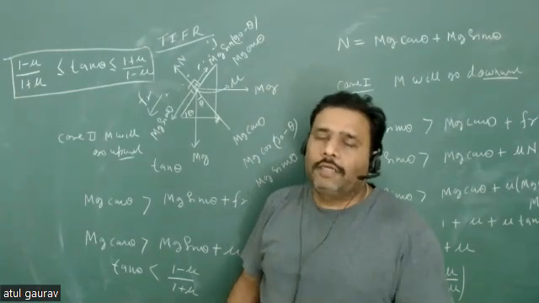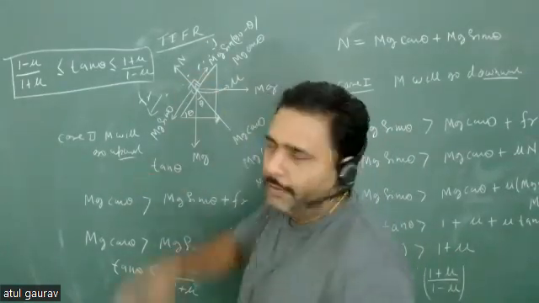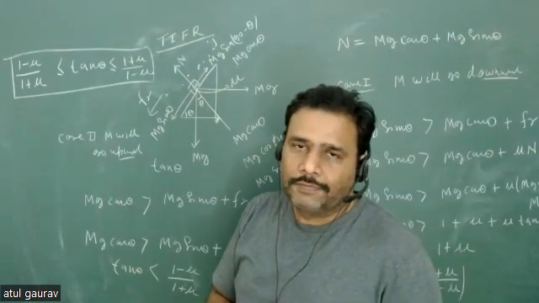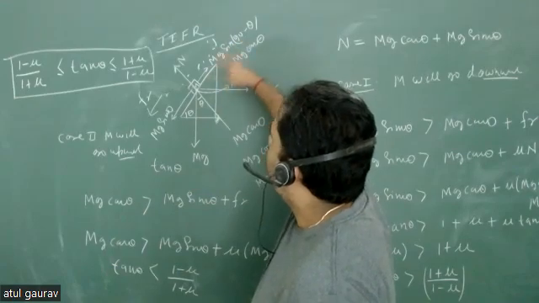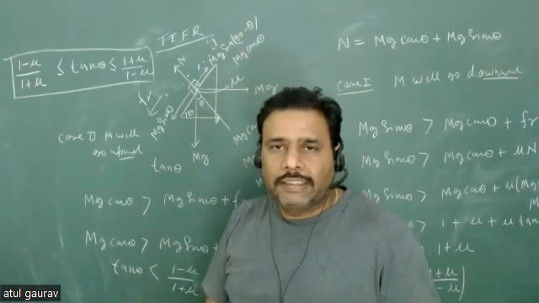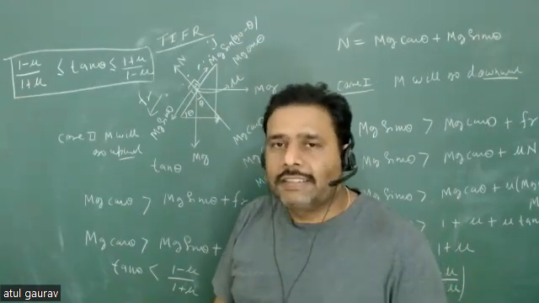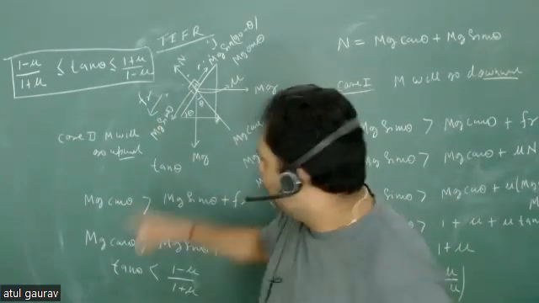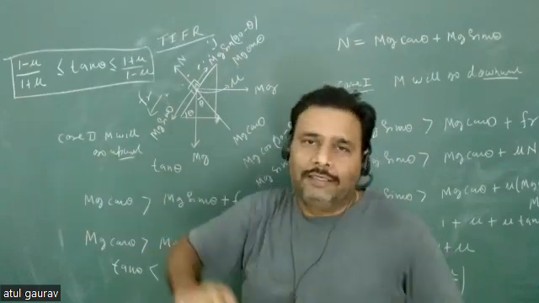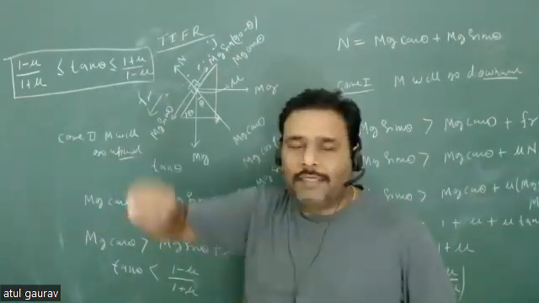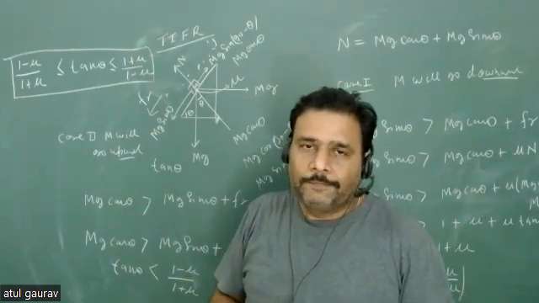In general, the type of mistake we are doing is that we always assume that this particle will go downward. Are you getting my point? But you can see there is one force also acting in upward direction. So it is not necessary that your particle will go downward. There are chances that your particle can go upward, depending on theta, because cos theta and sin theta are contrasting things. When cos theta is less, sin theta will be more, and when cos theta is more, sin theta will be less. Isn't it?